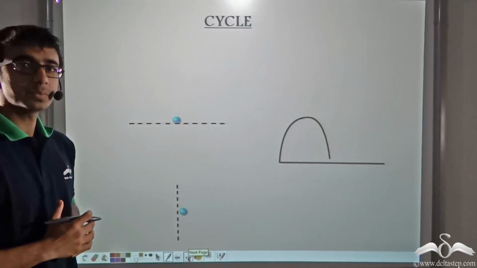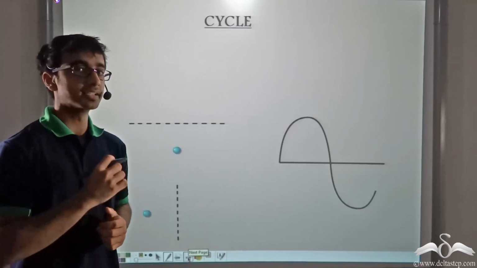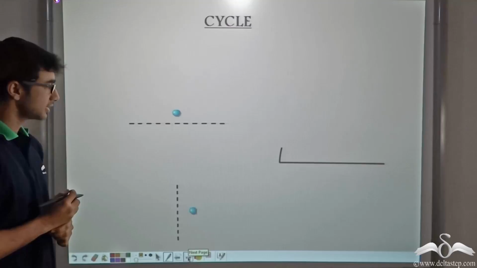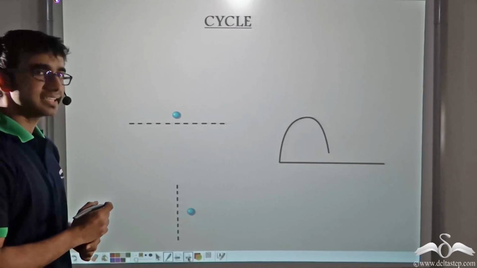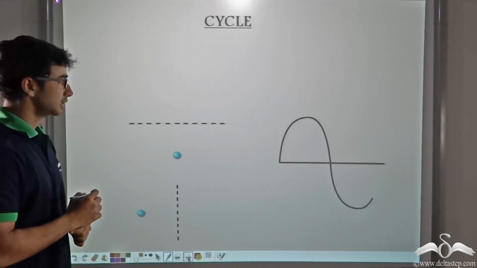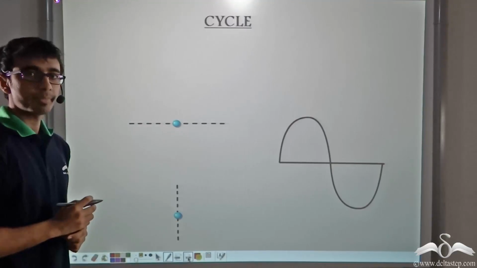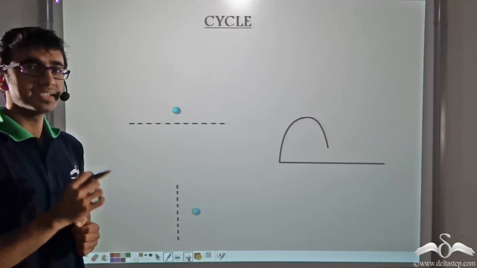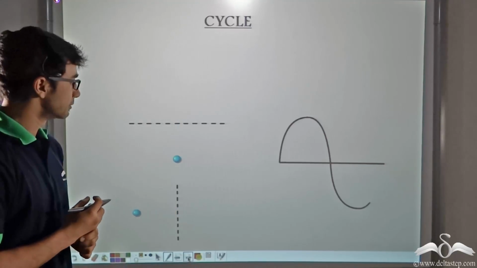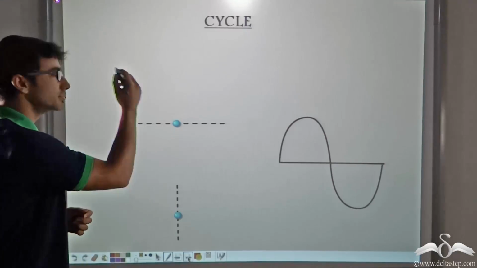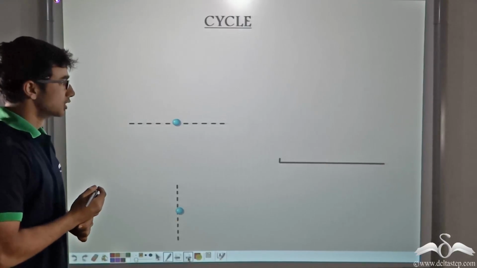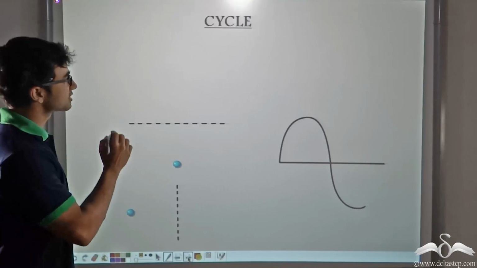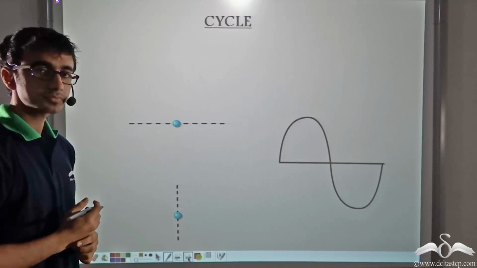The first parameter that we will talk about is a cycle. Now notice the animation on the screen. Here we see that at time t equal to 0, that is the dotted line, the particle is in rest position. Now when a slight disturbance is applied, the particle starts moving up from its mean position. In the presence of the disturbance, the particle keeps moving up, goes till a certain distance and stops.